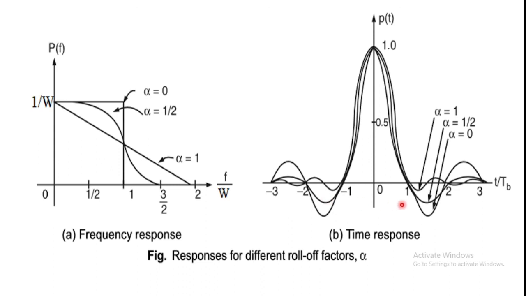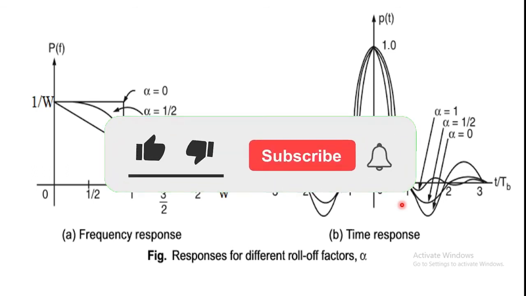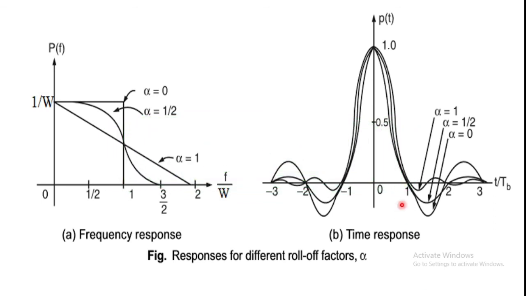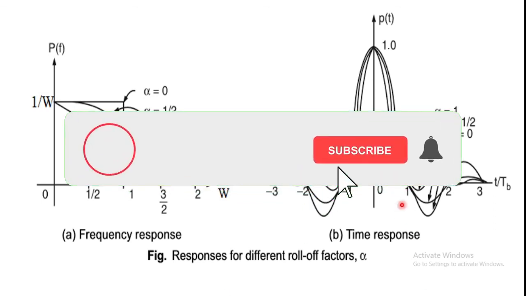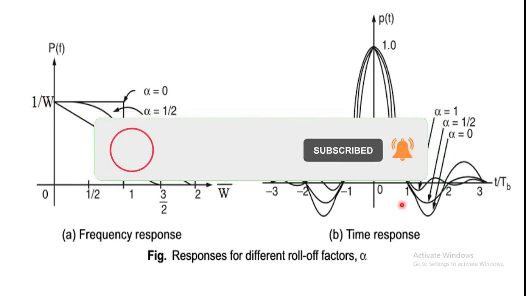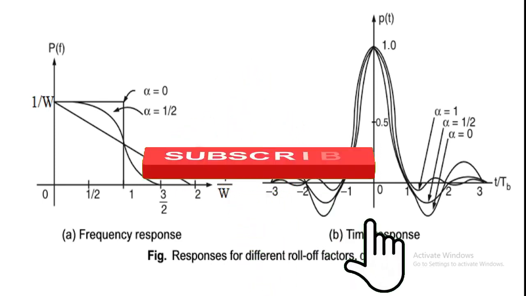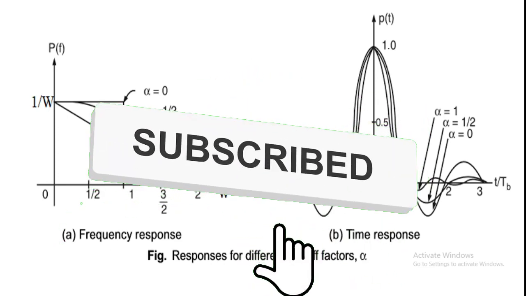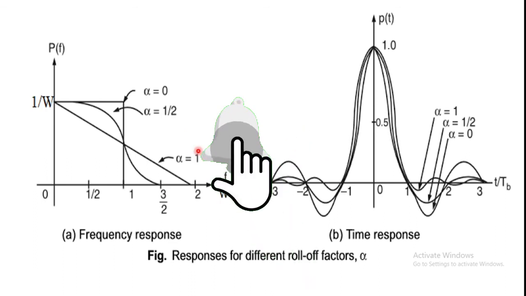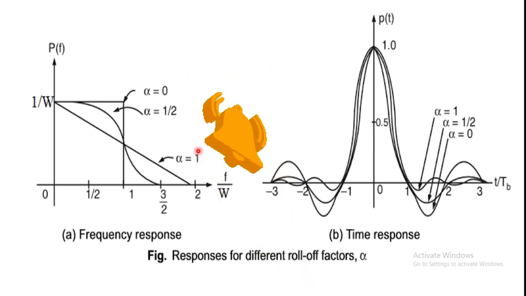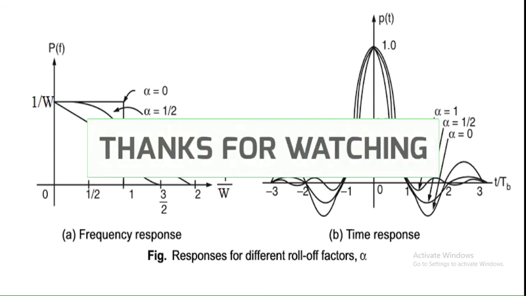Another important observation from this diagram: the amplitude of the side lobes increases with reduction in the value of alpha. And the next observation is that with alpha equal to 0, the bandwidth requirement is maximum, equal to 2W. So these are some important observations from this frequency response spectrum and time response.